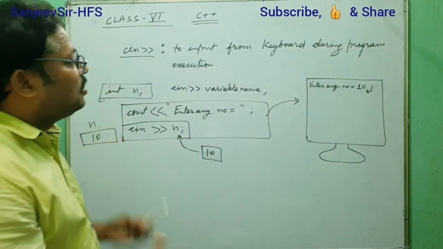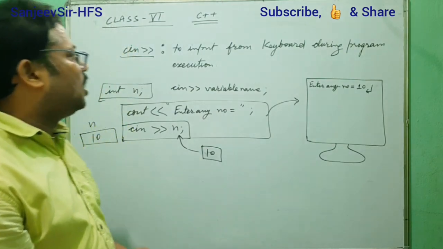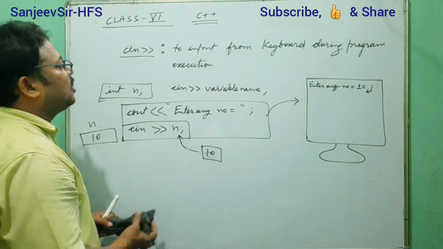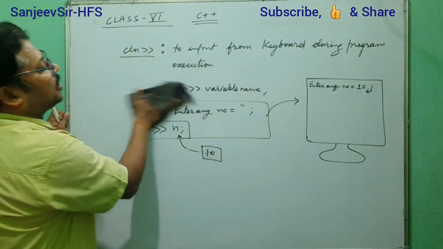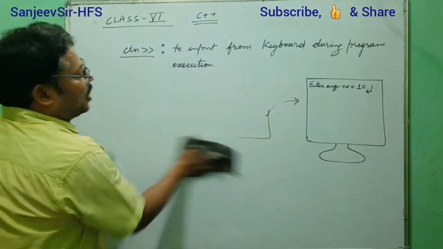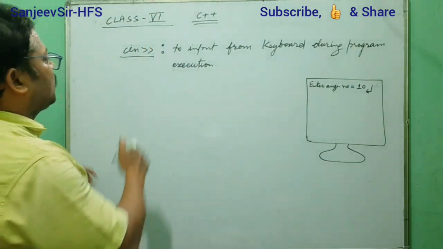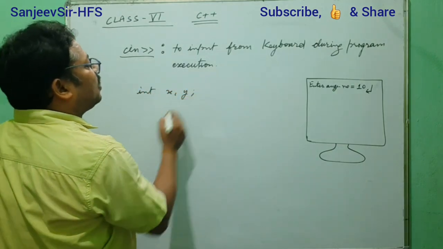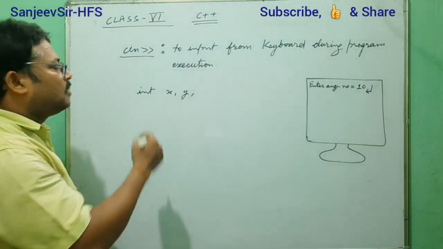But if we need more variables and more values, we can take input in a cascaded form of cin. Is this understood? We understand it with two variables. Suppose we have to take input in two variables, x and y, and in both variables we need to take the input value, the value of x and the value of y.